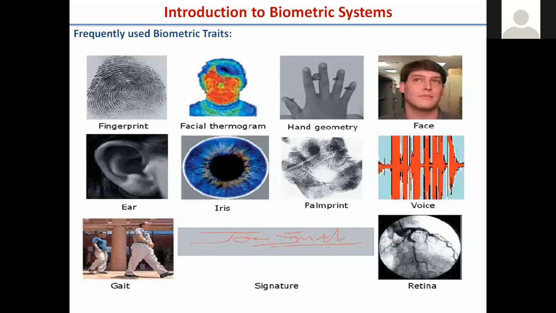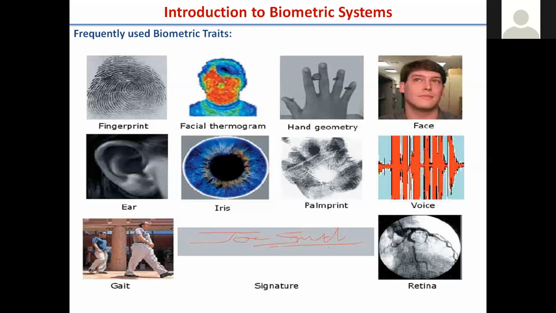Your behavior thing. Now, biometric systems are basically built from some feature, or we can say trait, of the human, like fingerprint, facial, iris, palm print, voice, ear, signature, or your walking pattern. These are some of the traits which are used for building the biometric system.